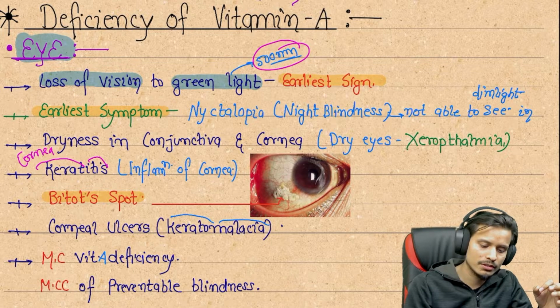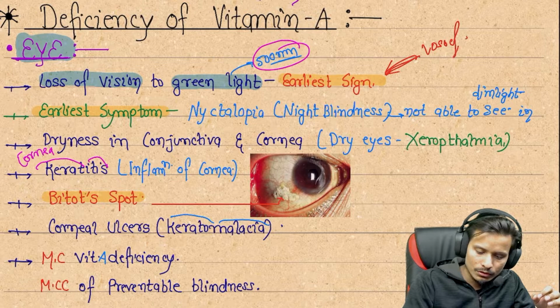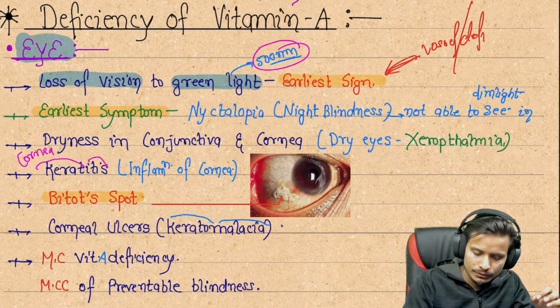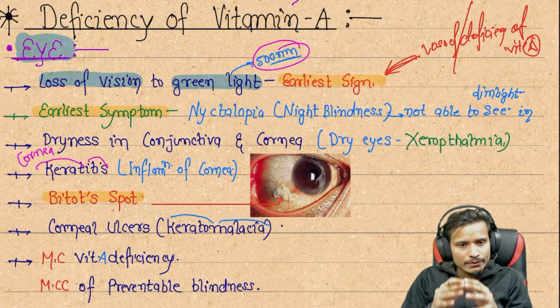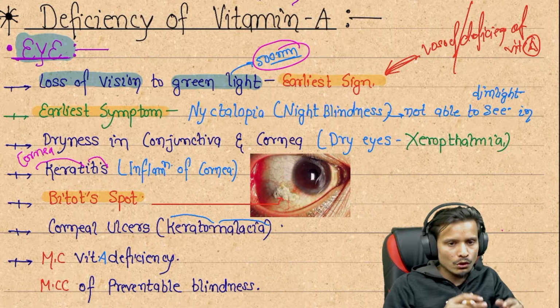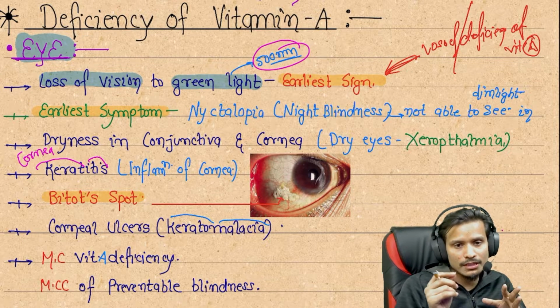This is the earliest sign of the patient having a deficiency of vitamin A. It is the first sign. If any person is going to lose his vision to the green light, then it is the first sign of vitamin A loss.